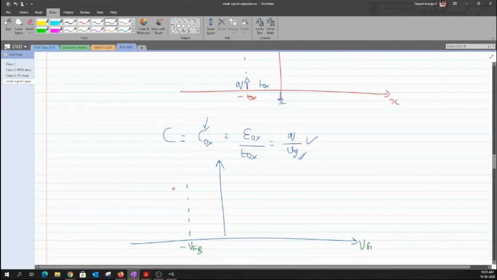Now if you look carefully, this flat band voltage actually separates a region which is known as the accumulation, and then we would be entering into the depletion region, due to which the capacitance, this is my CG that I'm trying to plot, will be stepping down because of the series combination of COX and the CB.